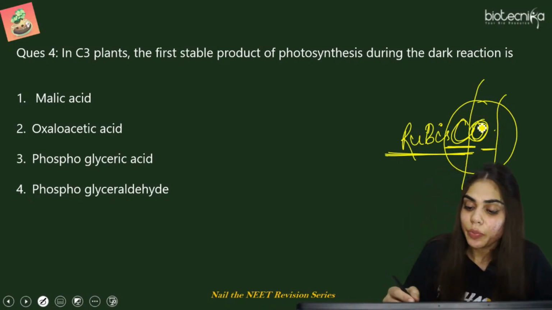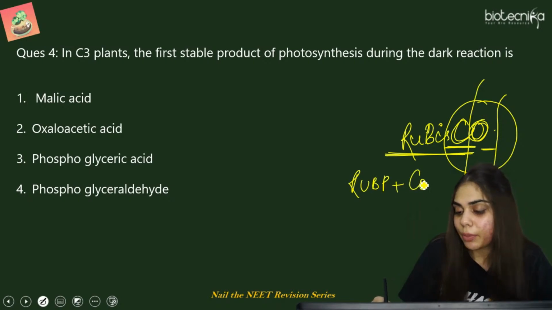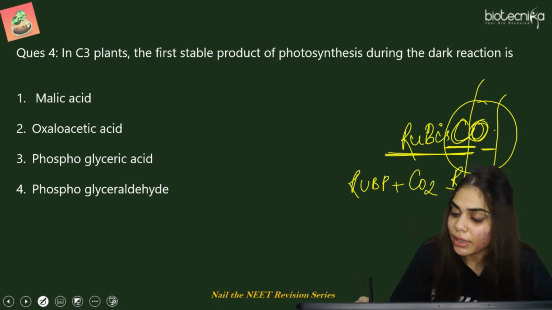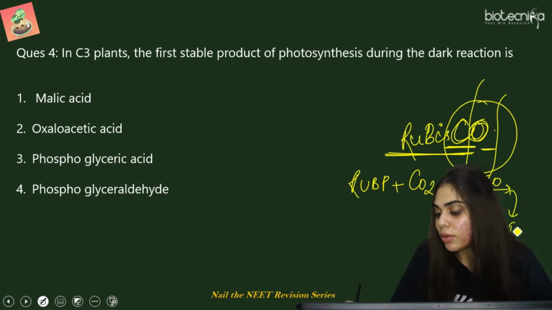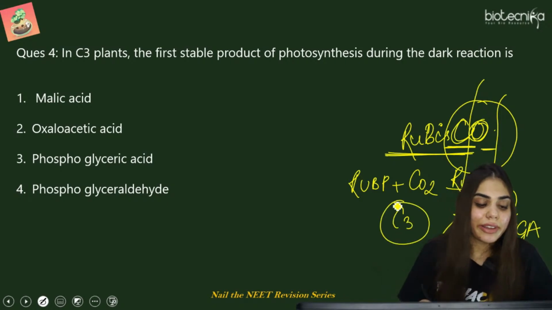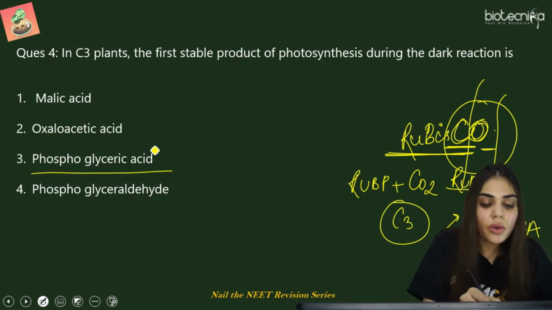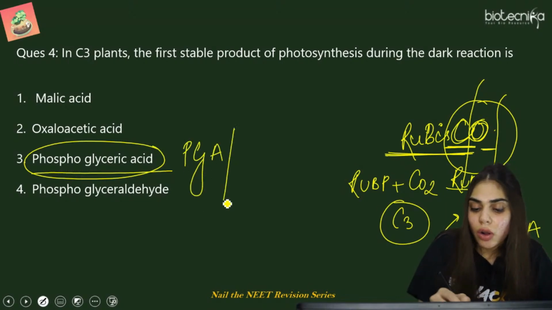So now let's see. RUBP, when it was accepting carbon dioxide from the atmosphere in the presence of this enzyme RuBisCO, it was catalyzing the process and forming 2 molecules of phosphoglyceric acid, that is a 3 carbon compound, and that is why this cycle is known as the C3 cycle. So what is the final answer? It is phosphoglyceric acid, that is PGA. You can also call it phosphoglycerate.